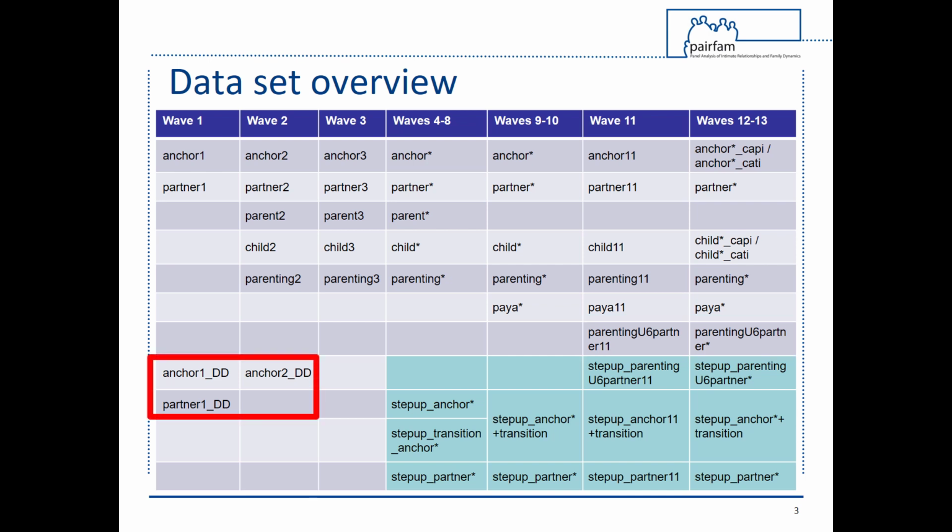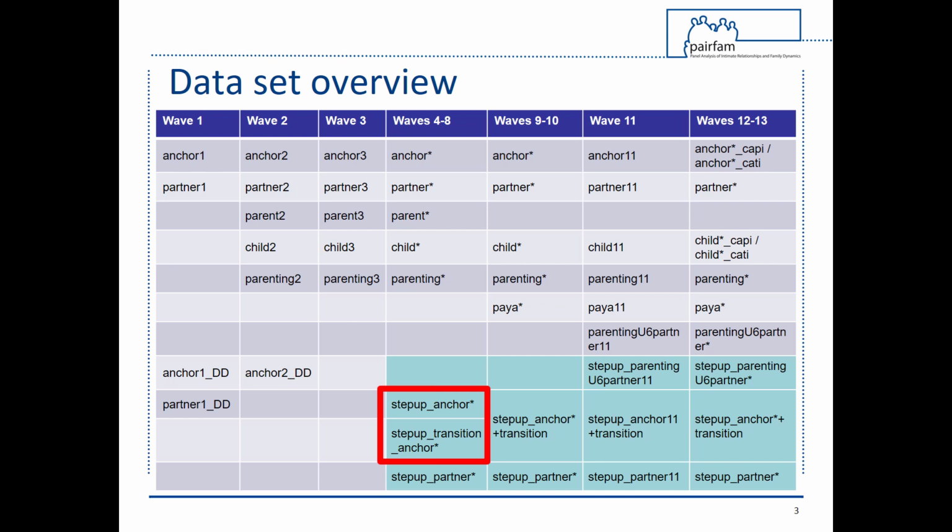For Waves 1 and 2, data of the Demodif subsample is stored in separate datasets, recognizable by the suffix dd. From Wave 3 on, the Demodif subsample was completely integrated into the pairfam data.